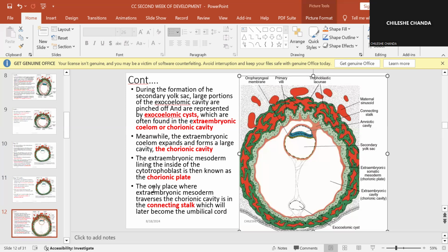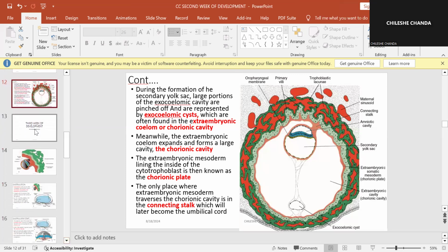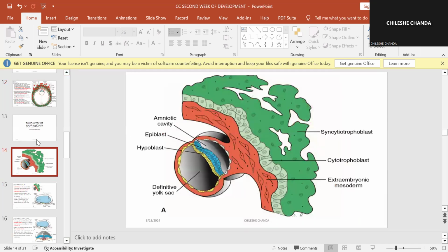The only place where the extraembryonic mesoderm traverses the chorionic cavity is in the connecting stalk. In the connecting stalk, that is the only place where you're going to find that the cavity is traversed by the extraembryonic mesoderm, okay? And we said that this connecting stalk is what will later become the umbilical cord, okay? So that is our day 13, and so day 13 and the second week ends.